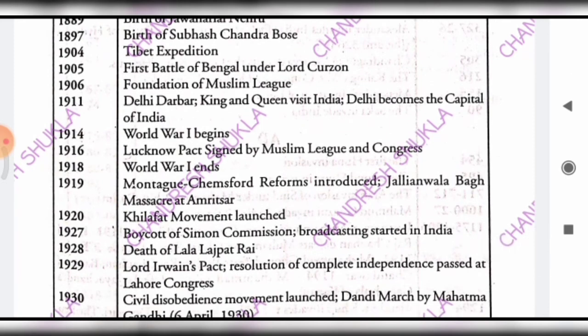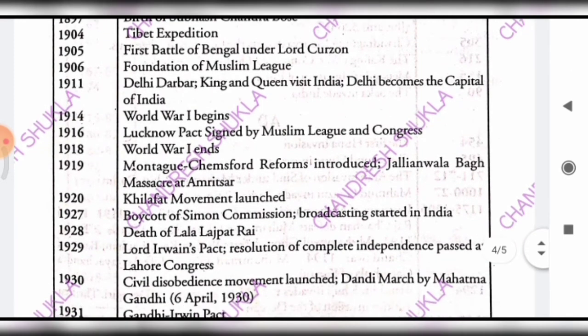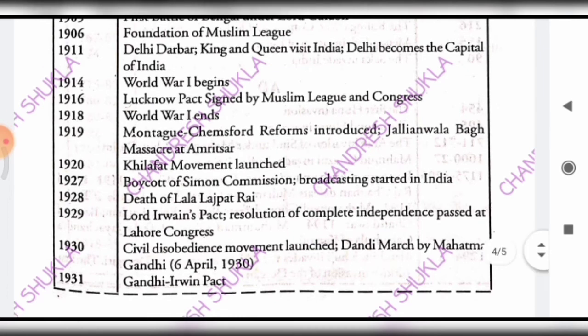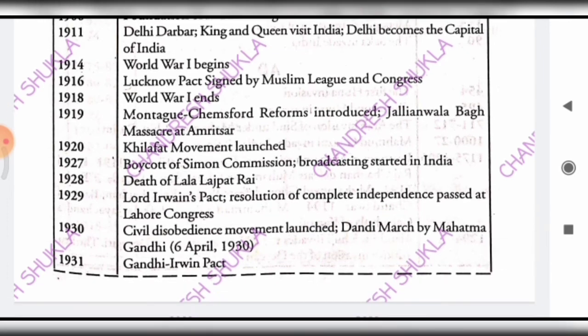And then come towards 1914, when World War I begins, and in 1916 the Lucknow Pact was signed between the Muslim League and Congress, and in 1918 World War I ended, and in 1919 the Montagu-Chelmsford Reforms were introduced.